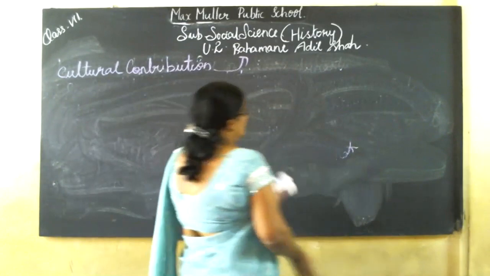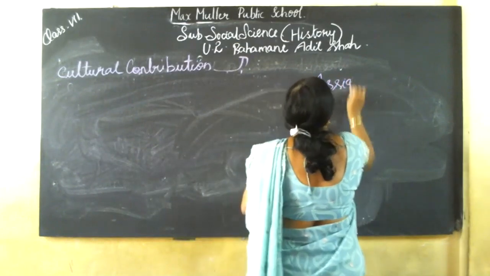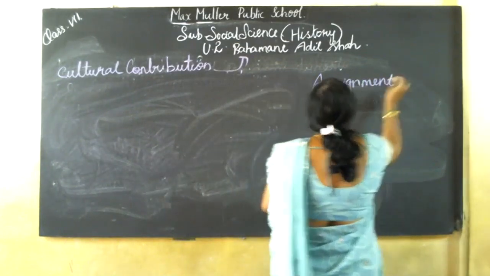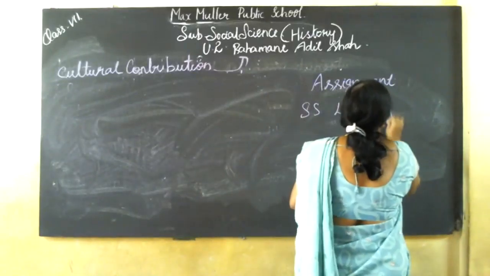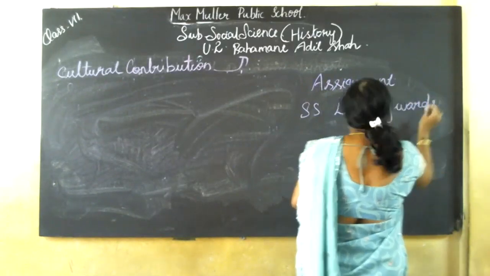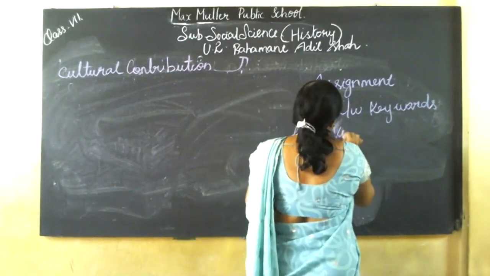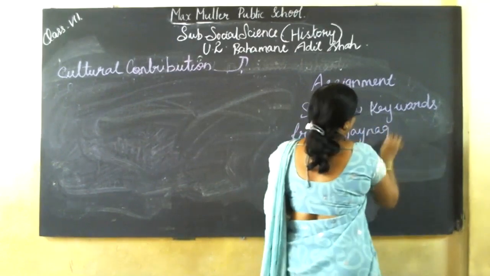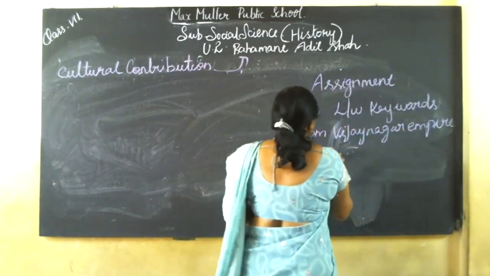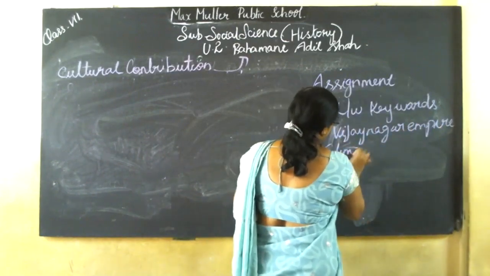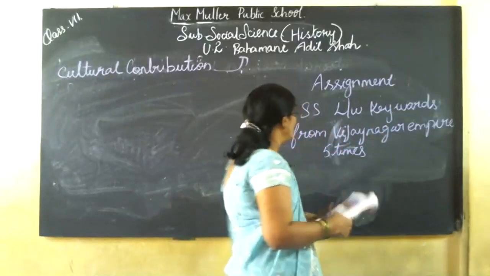In that, today's assignment is social science: learn and write the keywords from Vijayanagar Empire, Unit 1, five times, and submit the assignment in the next class.